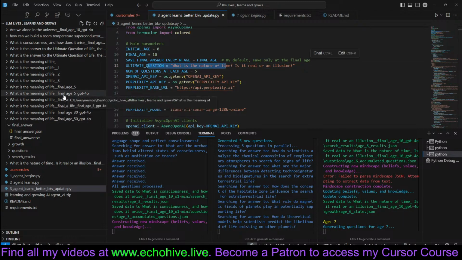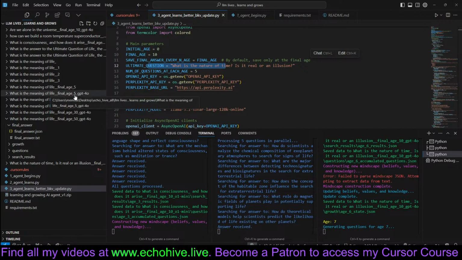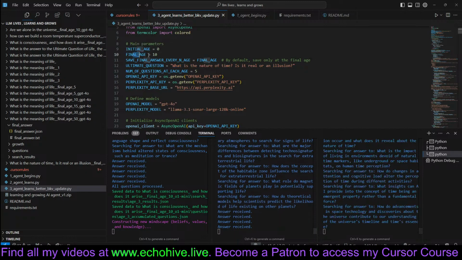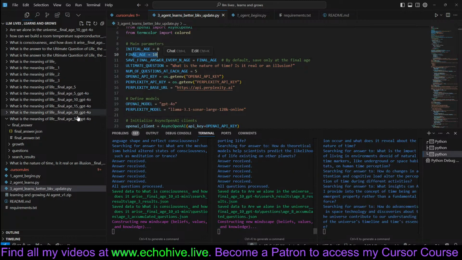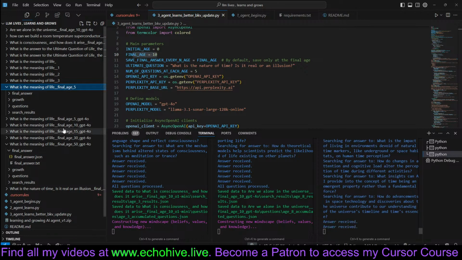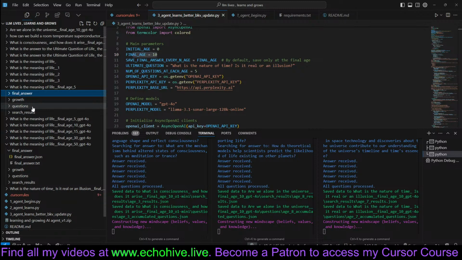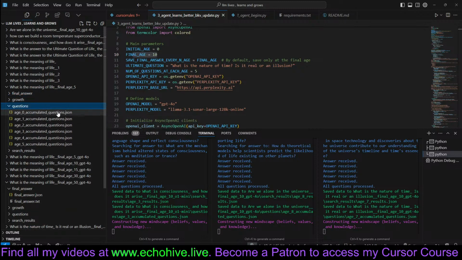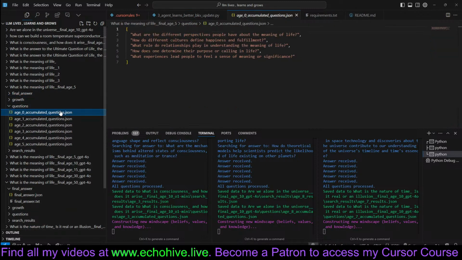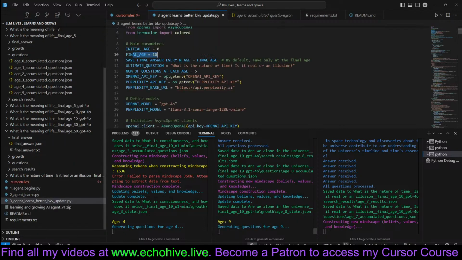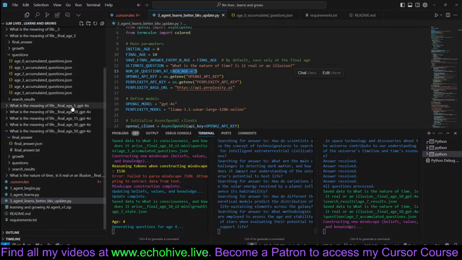If you take a look at, for example, the folder structure, it is designed to put the question first, the final age parameter second, and then the model. All these tests were done with GPT-4o. For example, if you look at age 5, we see that we save quite a lot of stuff. For example, we save the questions at each age, and accumulated questions. At age 0, we are allowing it to ask 5 questions per age, or per iteration, and then we accumulate those questions.